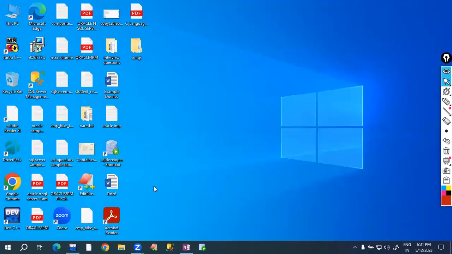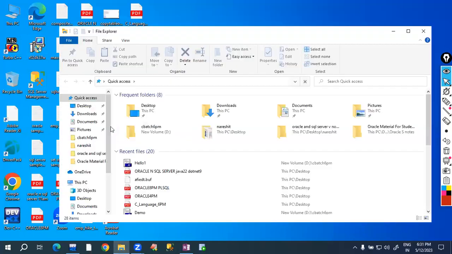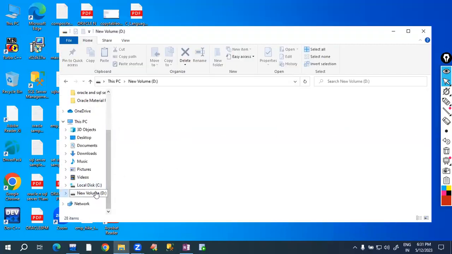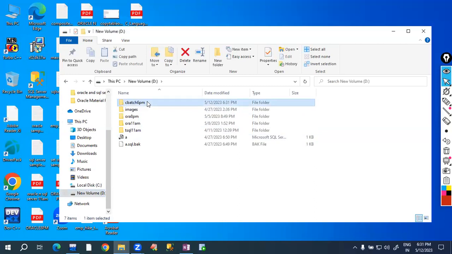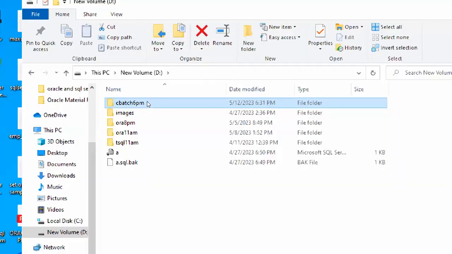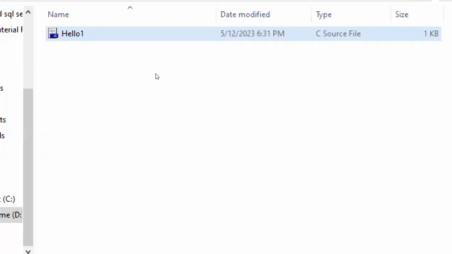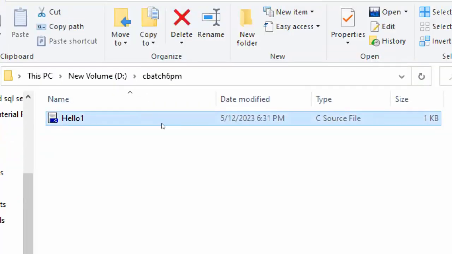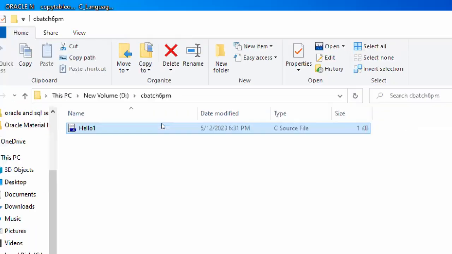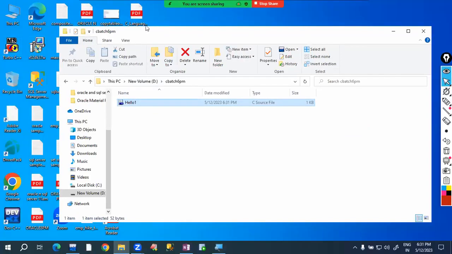Observe in the background. I'm opening our batch folder here. In the D drive, C batch 6 p.m. is our batch folder. So in this, as of now, only one file is there. Hello1.c file is there. Only one file is there.